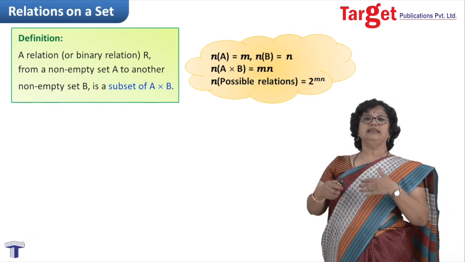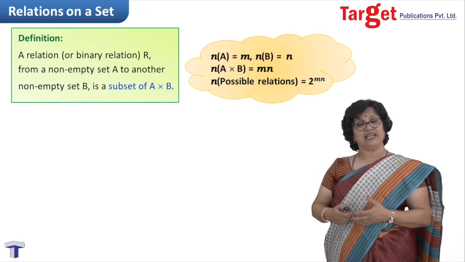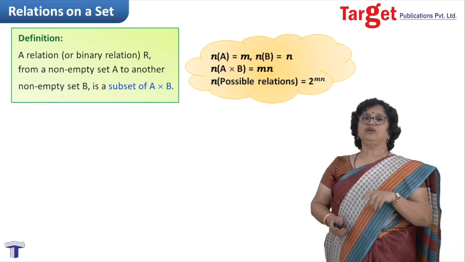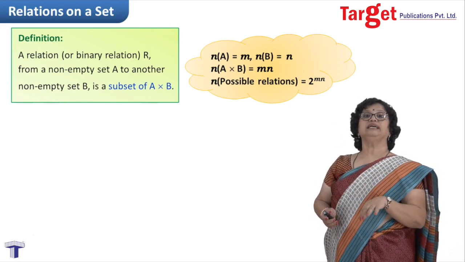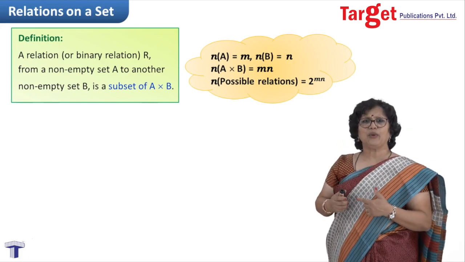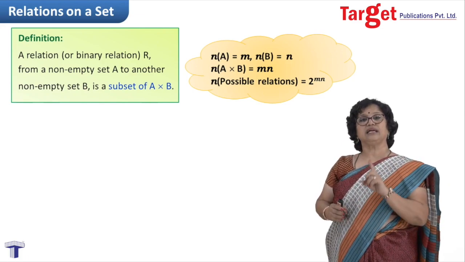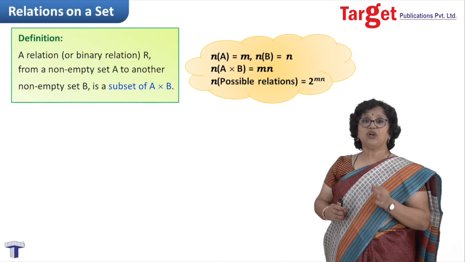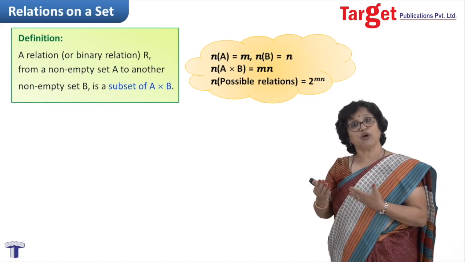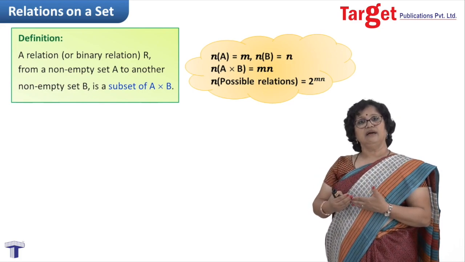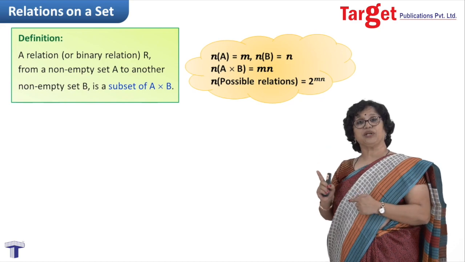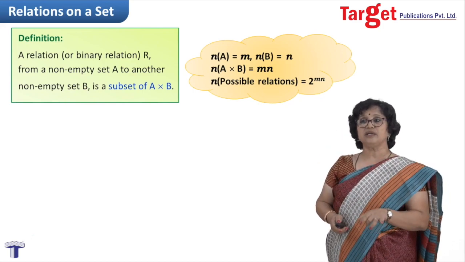Now come to the number of possible relations. Means how many subsets can you have of A cross B. The total number of elements in A cross B is mn. But the total number of subsets would be 2 raised to mn. Why do I say so? We have already done this result: if a set has m elements, then the number of subsets of that set would be 2 raised to m. So here we have mn elements, then the total number of subsets would be 2 raised to mn, and the total number of subsets would be the same as the total number of relations. So the total number of relations is 2 raised to mn.